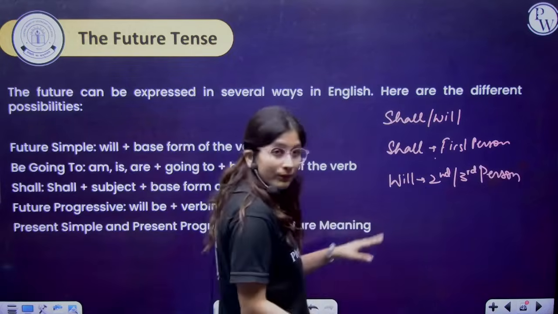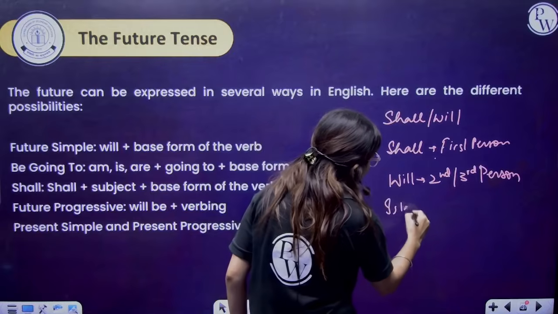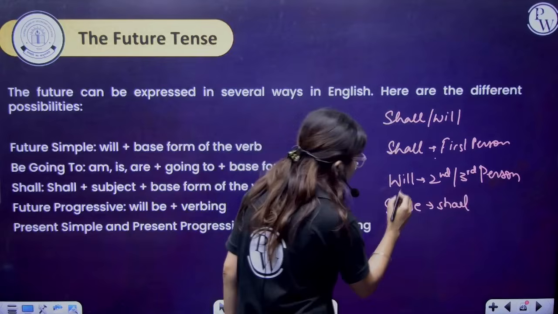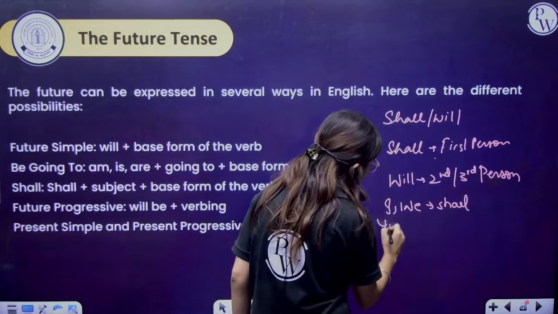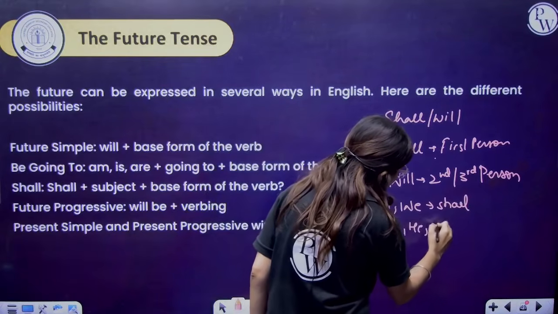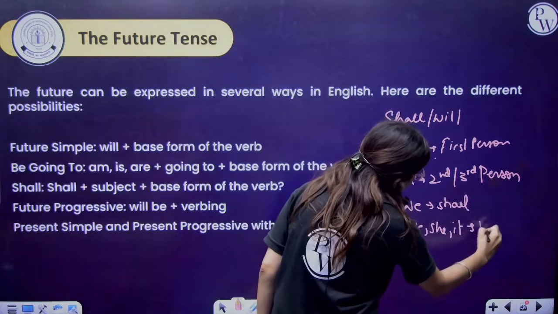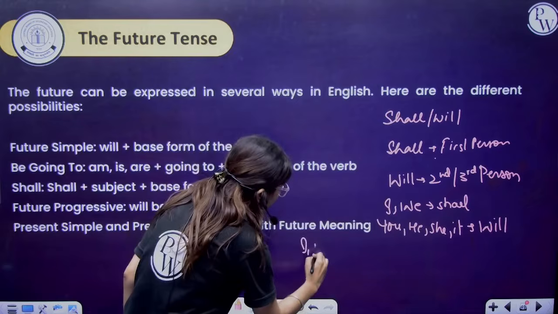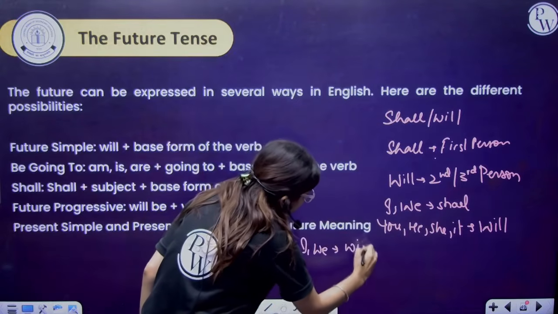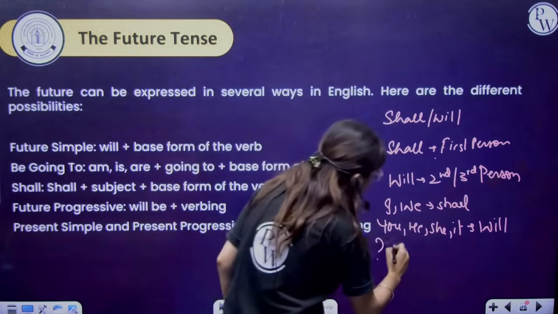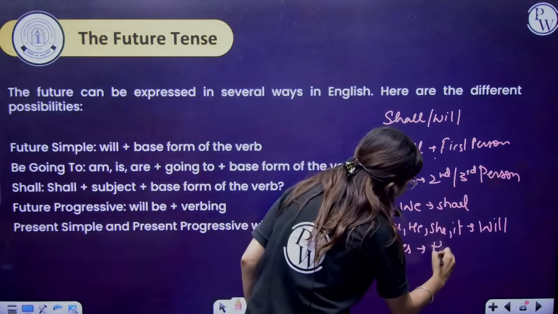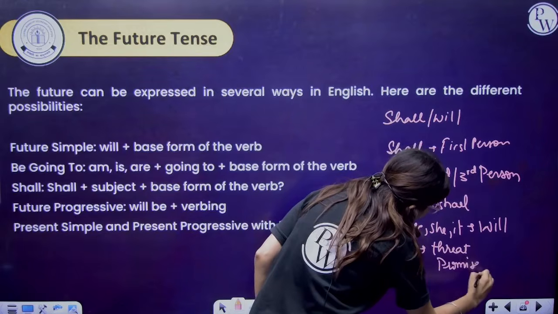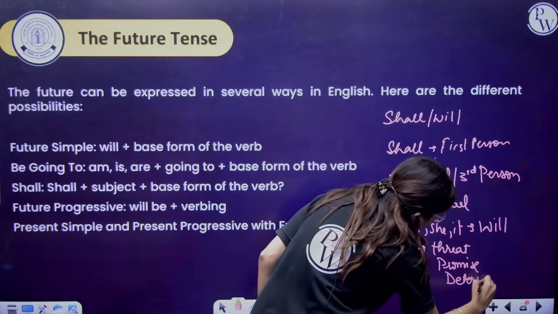So with I and we, we have to use shall. And with you, he, she, it, we have to use will. Can we use I or we with will? The answer is yes, if we are giving a threat, if we are giving a promise, if there is a strong determination.